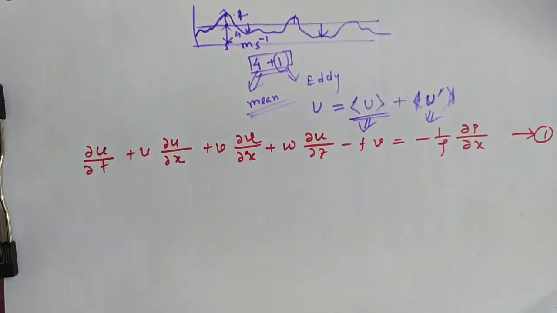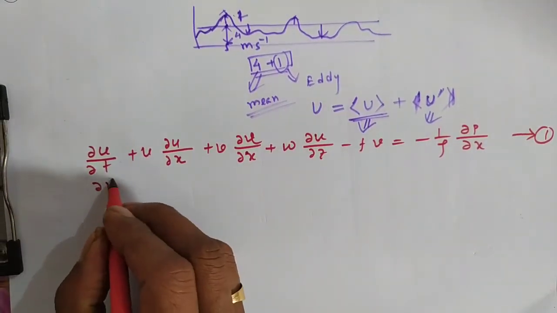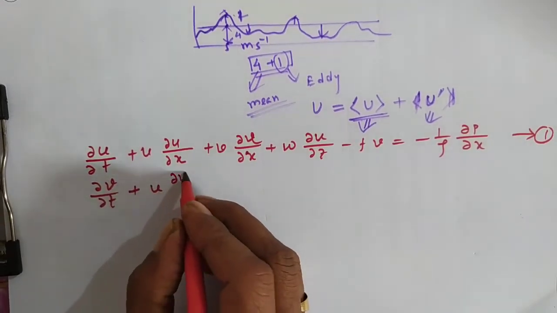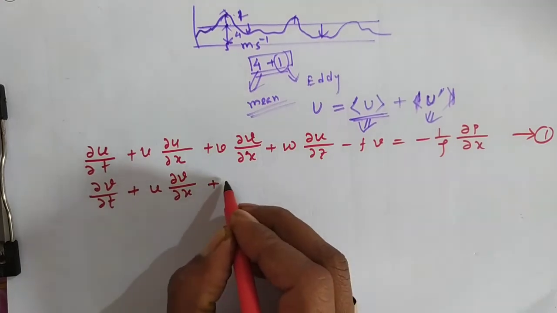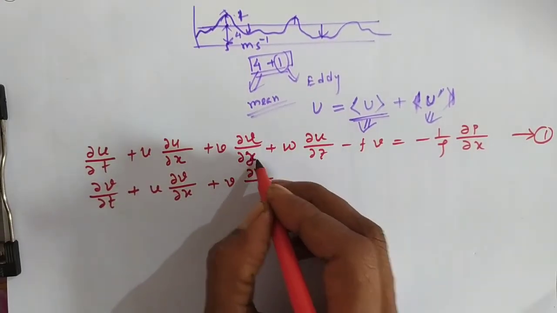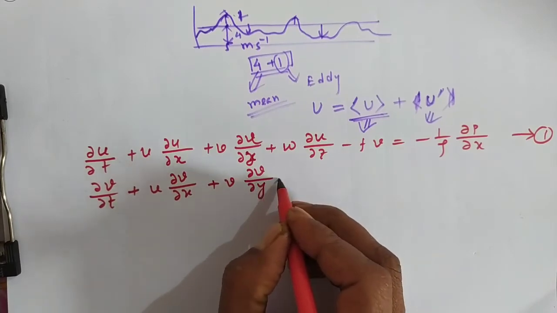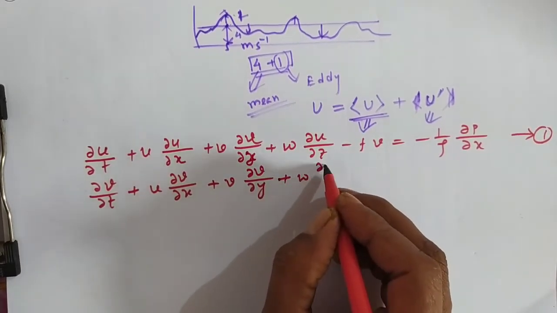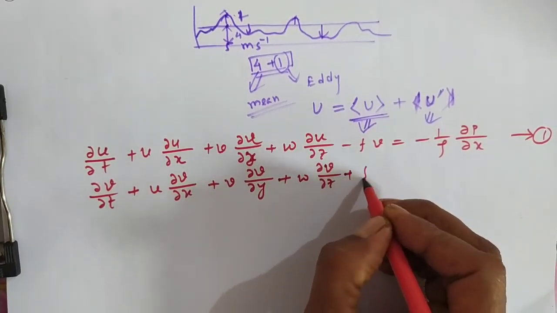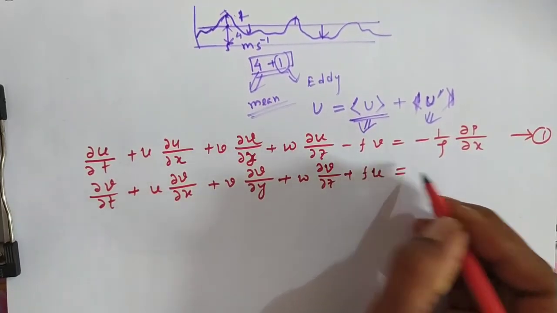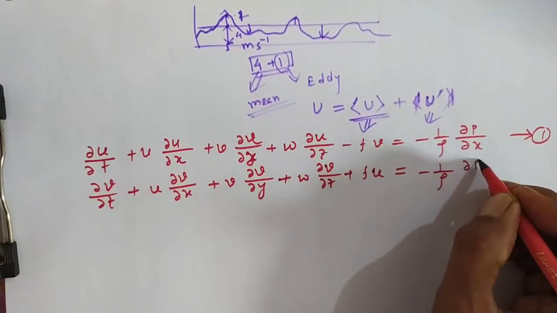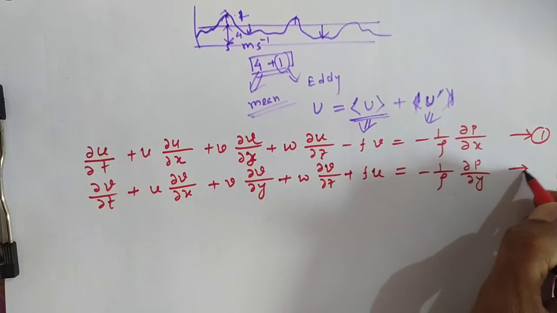Similarly, the y component we can write: del v del t plus u del v del x plus v del v del y plus w del v del z plus f u equals minus 1 by rho del p del y.